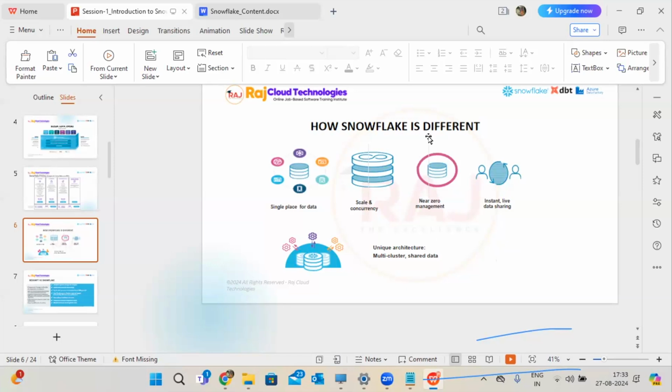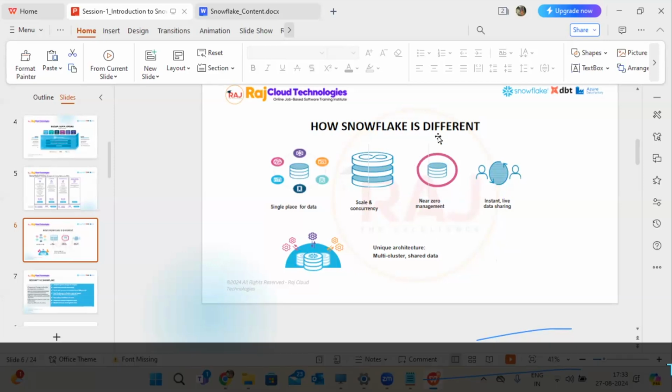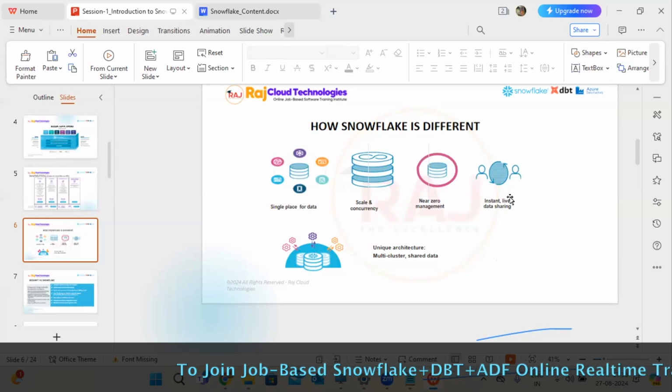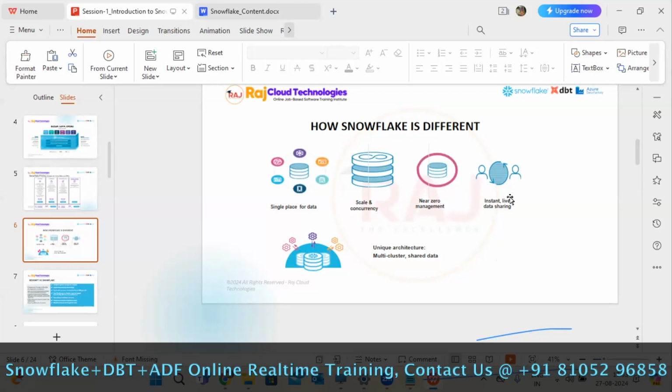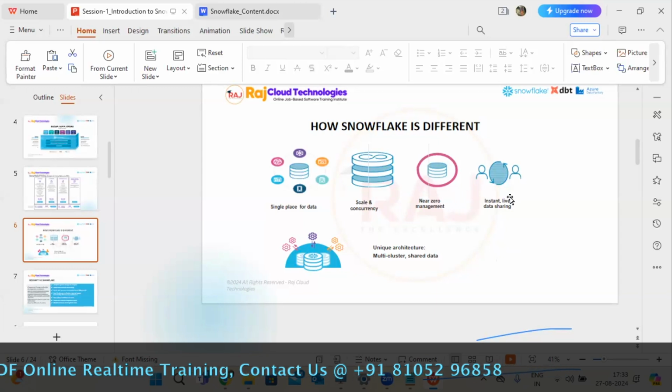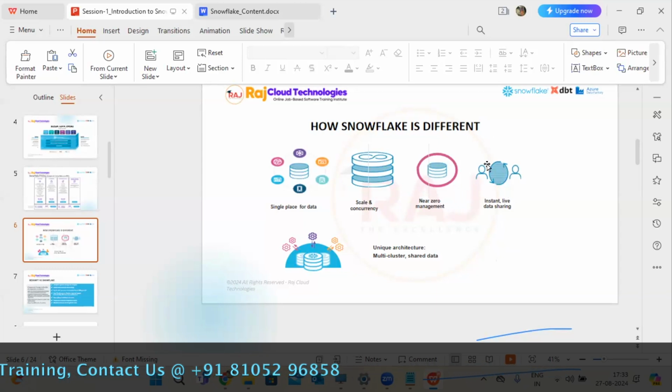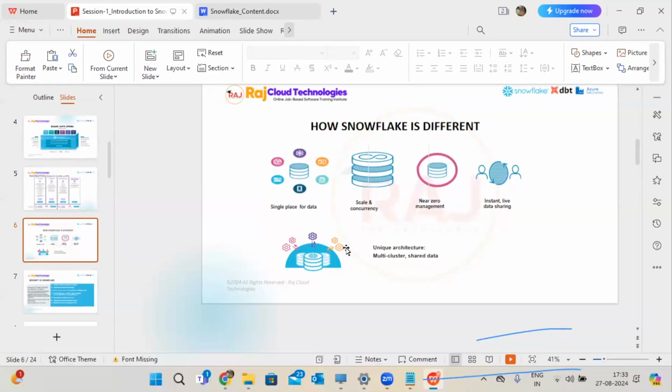Zero management, mainly it's zero management. You no need to worry about the resources also. And whenever you want, you can instantly give live data sharing. You no need to wait; whatever changes happen here, instantly the changes will be reflected there. Like this, multiple benefits. And also the main benefit is that it's a multi-clustering data warehouse technology. Multi-clustering and unique architecture. These all are the important differences between other technologies and our Snowflake.